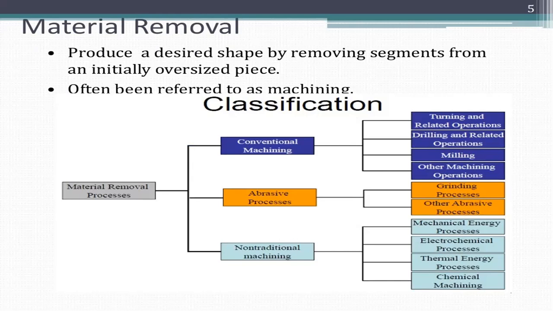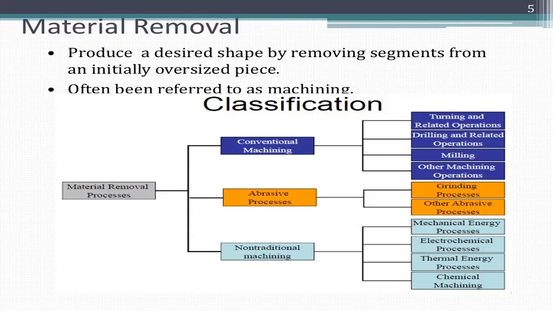In conventional machining, there are four types. First one is turning operation, second is drilling operation, third one is milling operation, and the final one is other machining operations. The second classification of metal removal is abrasive process, grinding and other abrasive process. There are two types. First one is grinding, second one is other abrasive process.